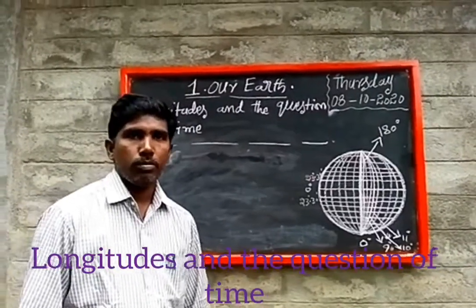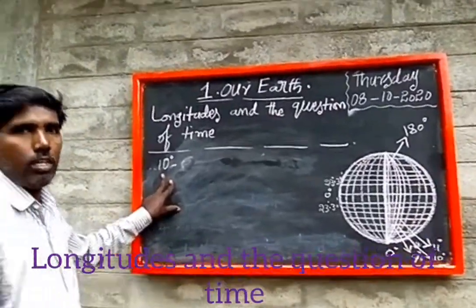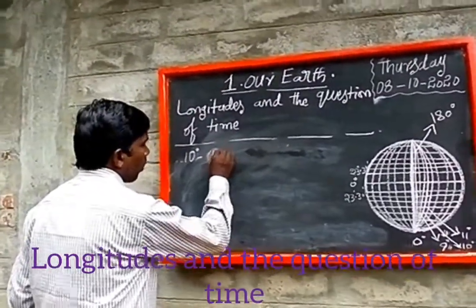Another example: suppose at 10 degrees longitude it is 12 noon.